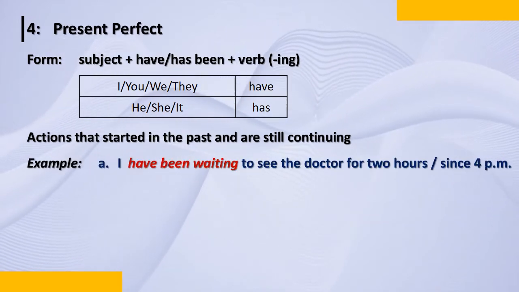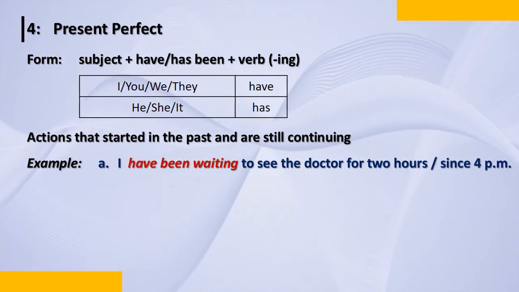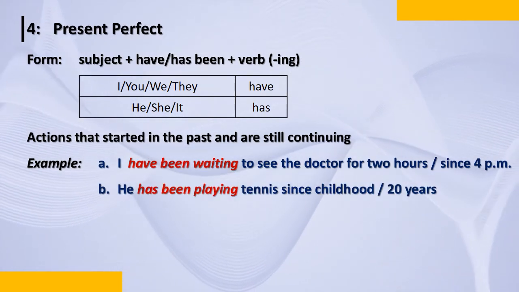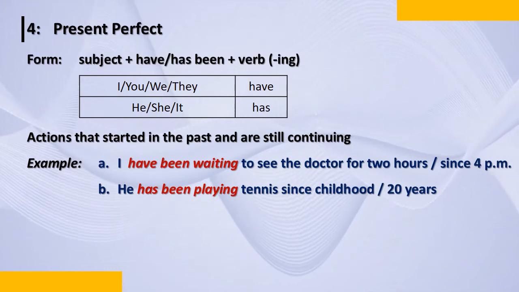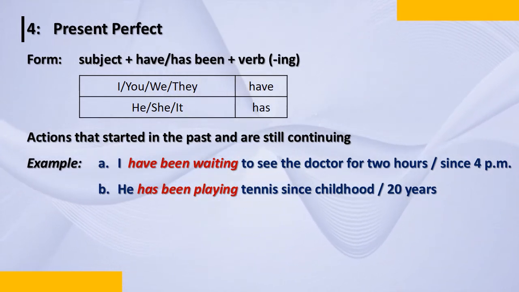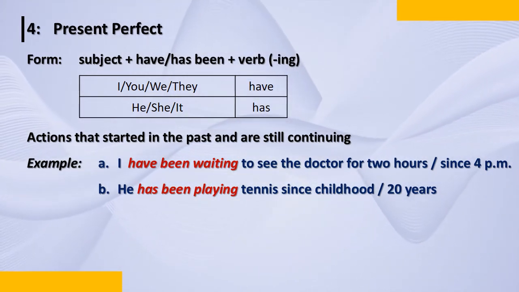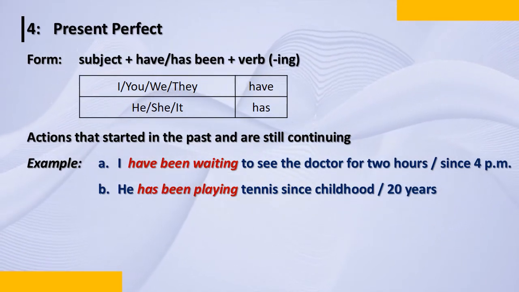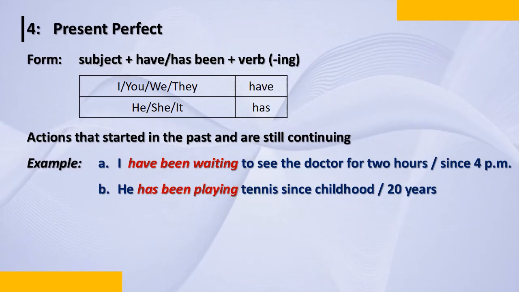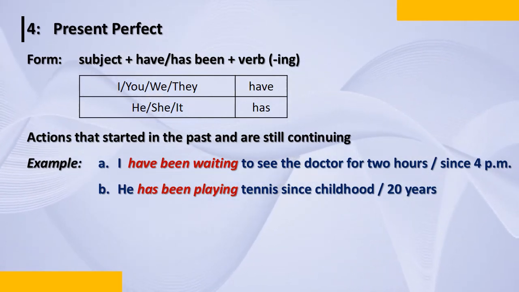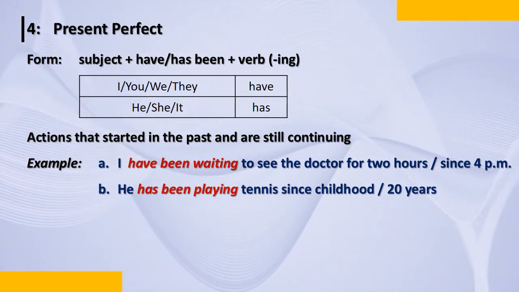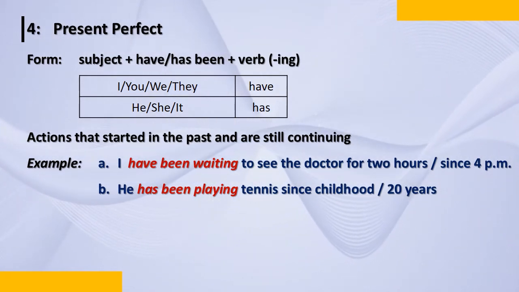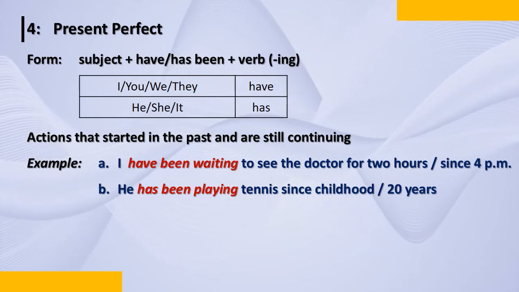I have been waiting to see the doctor for 2 hours, since 4 p.m. He has been playing tennis since childhood, 20 years. It can be he has been playing tennis for 20 years. I have been waiting to see the doctor since 4 p.m. I don't say for 2 hours. I remove it and I say I've been waiting to see the doctor since 4 p.m. and she's not come. He has been playing tennis for 20 years and that is why he plays so well.